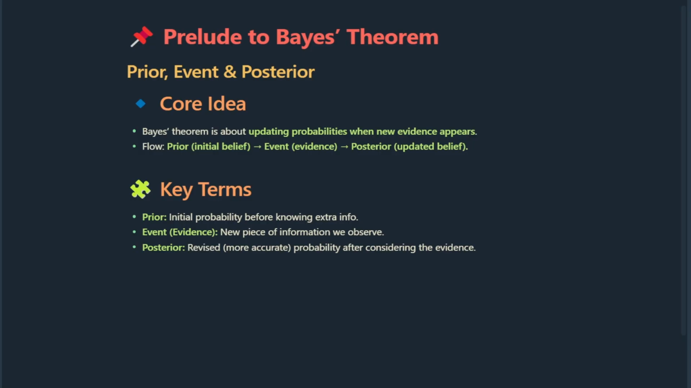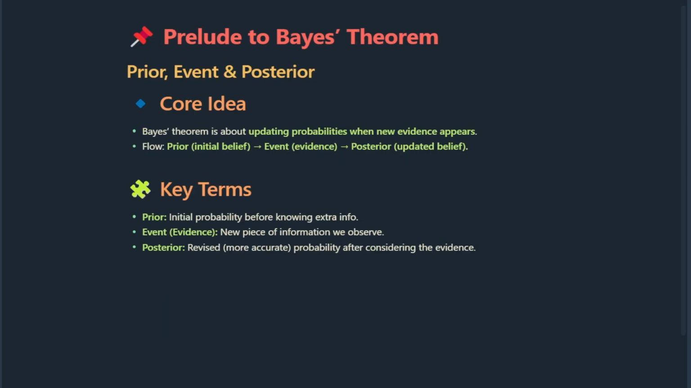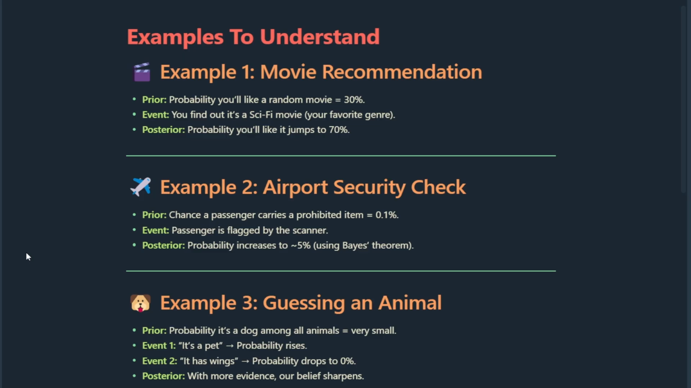For example, suppose you believe there is a small chance it will rain today. That's your prior belief. Then you look outside and see dark clouds. That's the evidence. After considering the clouds, you can now believe the chance of rain is much higher. That's your posterior. And that's the heart of Bayes' theorem. It helps us adjust our beliefs whenever new evidence comes in. Let's look at some simple examples to really understand how Bayes' theorem works in daily life.